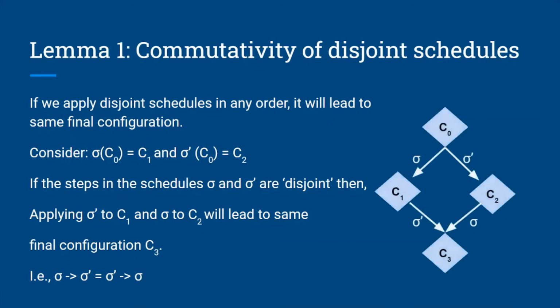Now in this diagram, consider we have initial configuration C0 and there are two schedules sigma and sigma prime which are disjoint. After applying sigma to C0 we get C1 and applying sigma prime to C0 we get C2. And then if we apply sigma prime to C1 we will end up having C3, and that will be the same as applying sigma to C2 because the steps in sigma and sigma prime are disjoint.